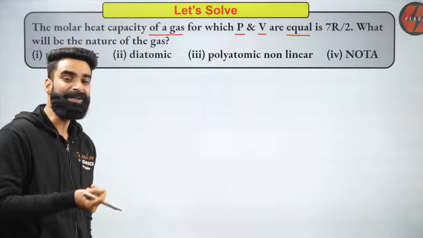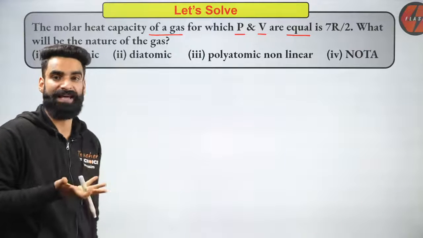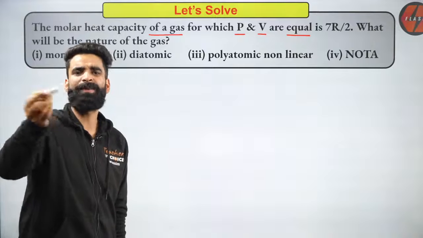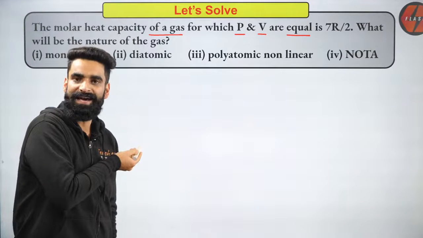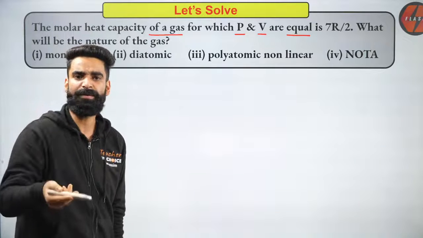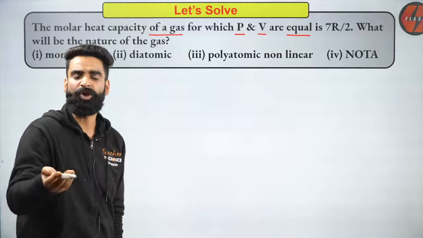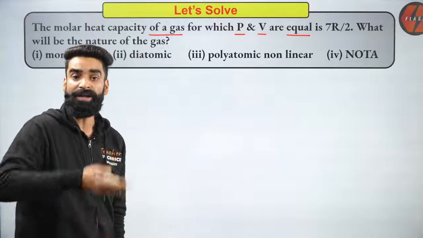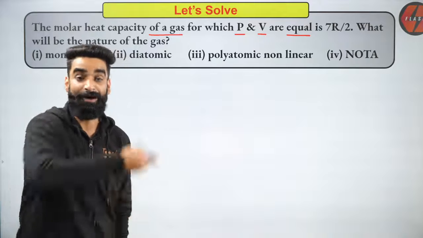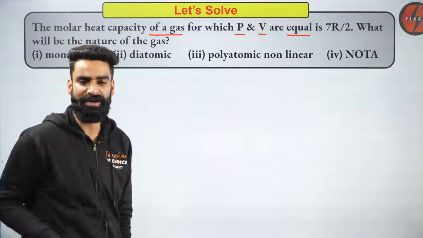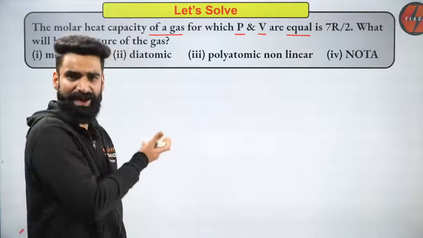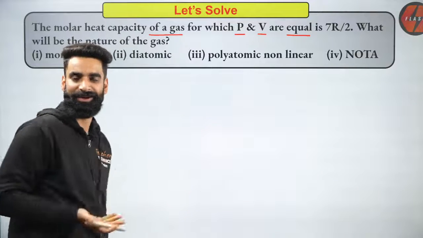But people, if you just know the Cv value for the gas, let's say I am getting the Cv value from this question as 3 by 2R, that means the gas will be monoatomic. If I get the Cv value as 5 by 2R, the gas is diatomic or triatomic linear. If I get the Cv value as 3R, the gas is polyatomic non-linear. I have given you that table by means of which we could recognize. Yogesh is saying it's polyatomic. Yogesh, let's check. I have no idea yet whether the gas is polyatomic or something.